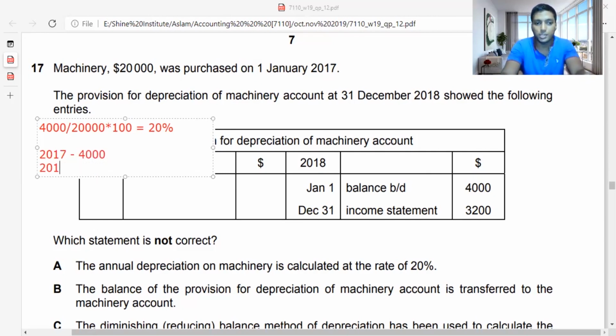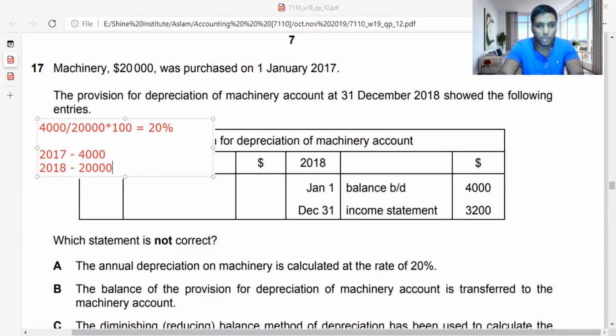So in 2018, I just want to find the depreciation. I'll take 20,000. It is a reducing balance method because you can see 4,000 to 3,200 it has decreased, so it's a reducing balance method. Again, I said, guys, it's an important area to know depreciation. There are almost 3 marks you get in paper 1, and paper 2 also tests it for a prolonged time, so you need to have a very careful understanding of what you're doing.